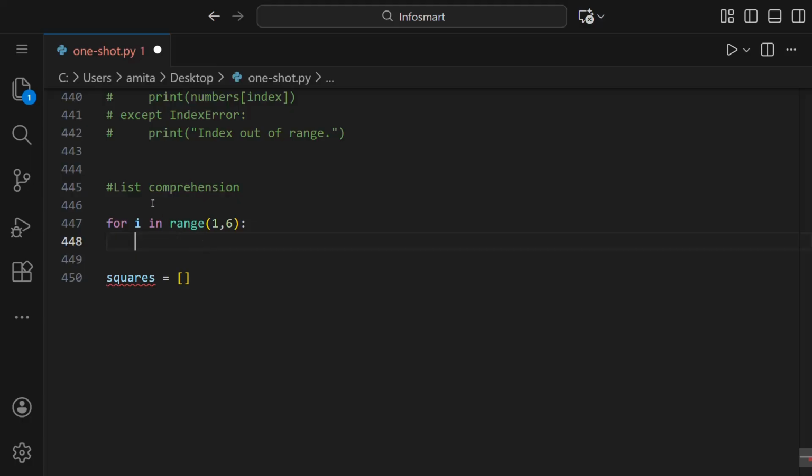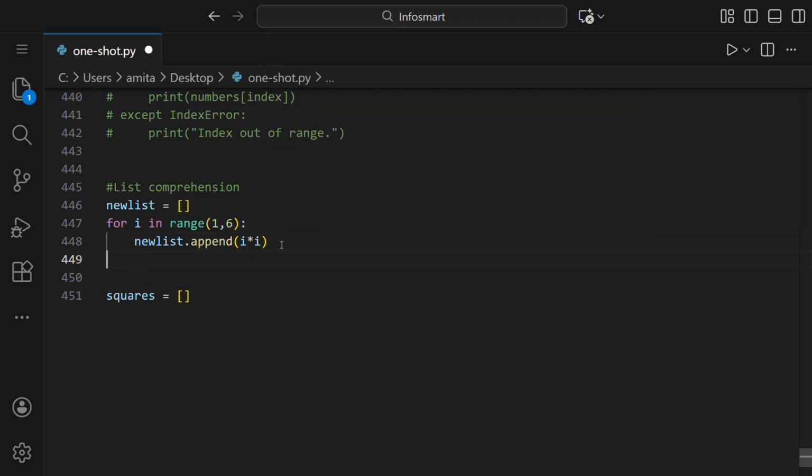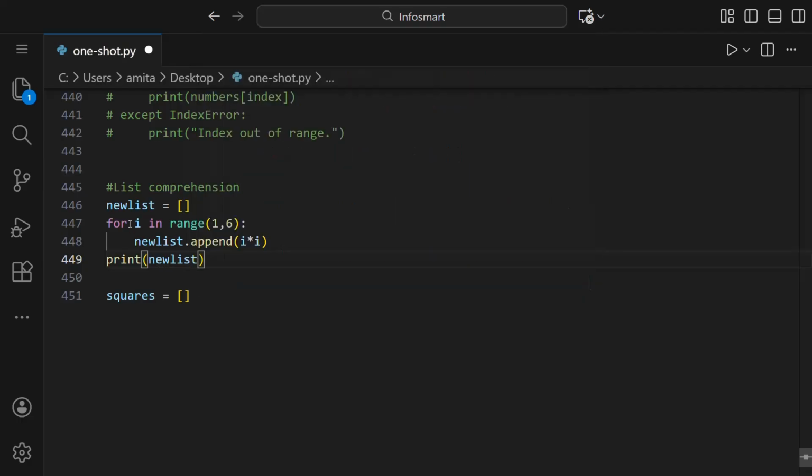We create a new list, an empty list, and here we write new list dot append and then i square like this. And after that we'll print the new list here. So this is 4 lines of code.